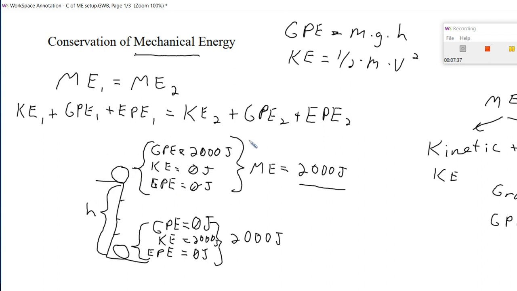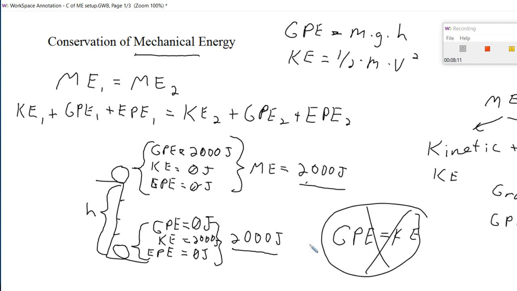And so conservation of mechanical energy is extremely helpful for finding how fast something's going, how much height it has, and anything involving GPE, KE, and elastic potential energy. At this point, some students want to say, oh, okay, so the GPE at the top is equal to the KE at the bottom, so I can just write that GPE is equal to KE, and I can solve things that way. And my answer to you is no, you're clearly outside your mind.